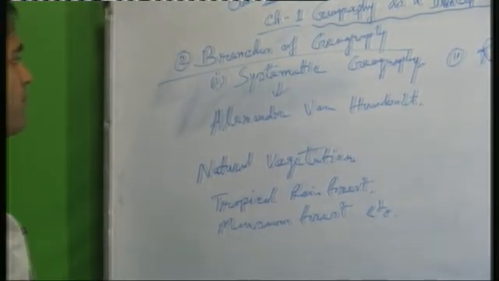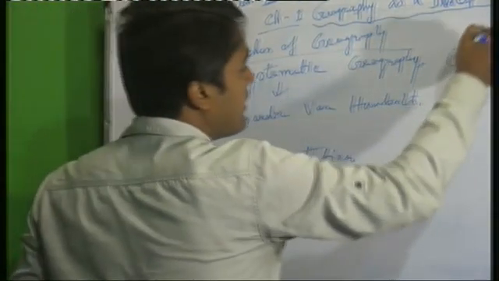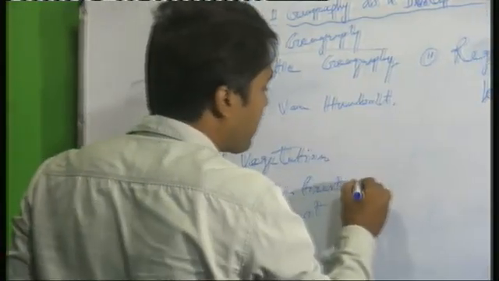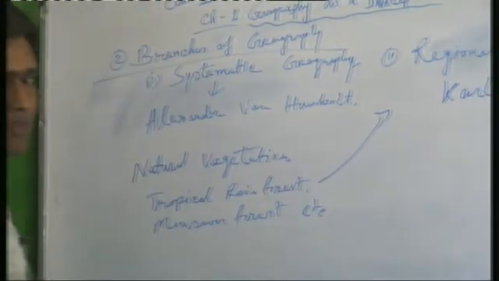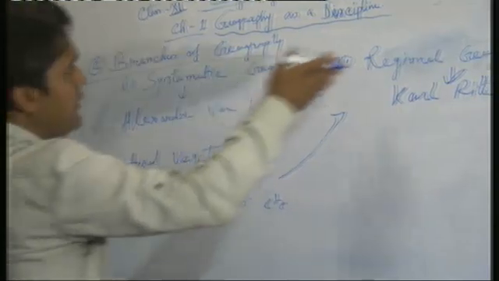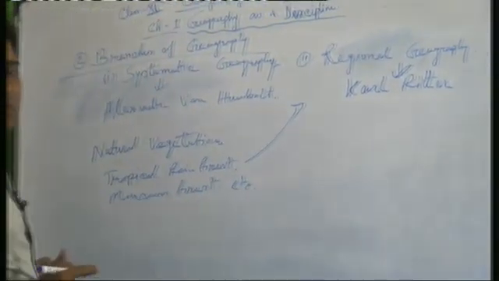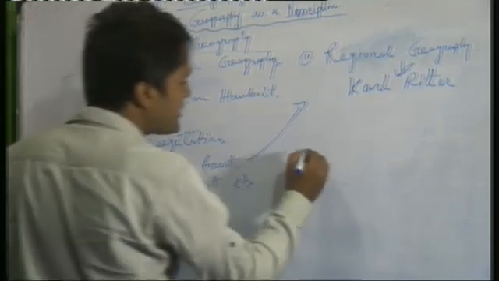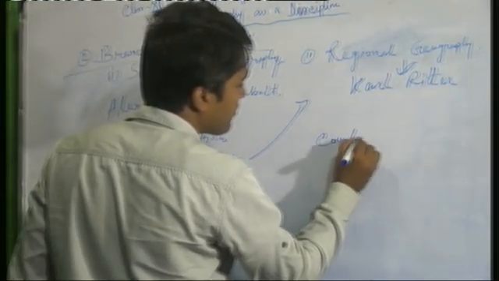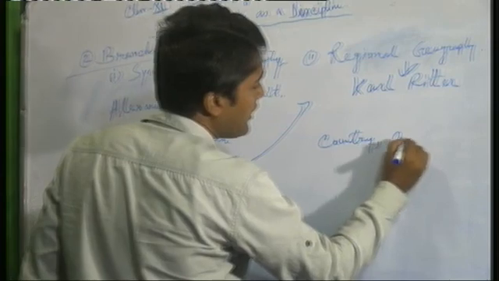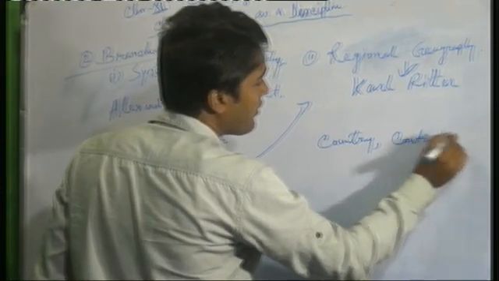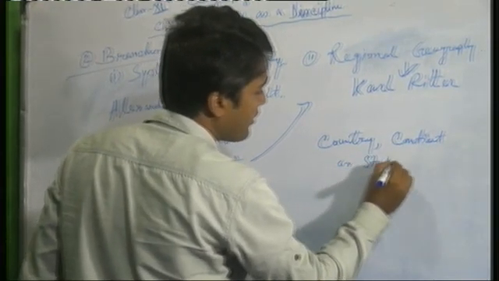After that, they will read about the regional geography of natural vegetation, the region-wise distribution. Region-wise means country, continent or state level.